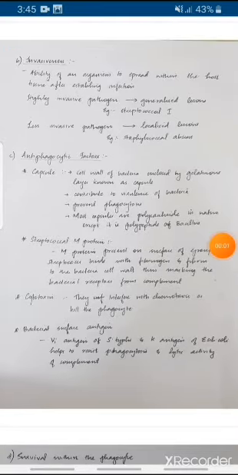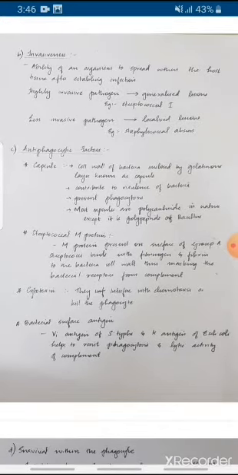The next virulence factor is the antiphagocytic factor. When the microbe or infectious agent enters the body, the body causes inflammatory responses and phagocytosis of this microbe. So in order to escape from it, they produce some antiphagocytic factors. They are capsules. The cell wall of the bacteria is enclosed by a gelatinous layer known as the capsule. They contribute to virulence of bacteria and they prevent phagocytosis. Most capsules are made up of polysaccharides, except in Bacillus, which is made up of polypeptide.